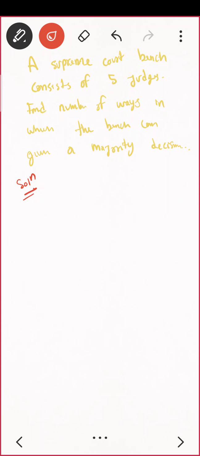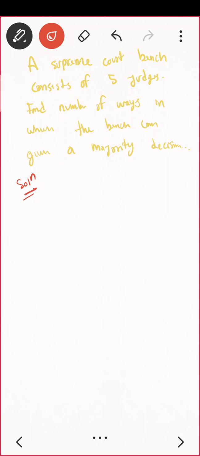See, majority decision means what? Out of 5 people, what will be the majority? What do you think? 3, 4, 5. Either all of them are agreeing, or 4 people out of them are agreeing to the same thing, or 3 people also, then it is also a majority.